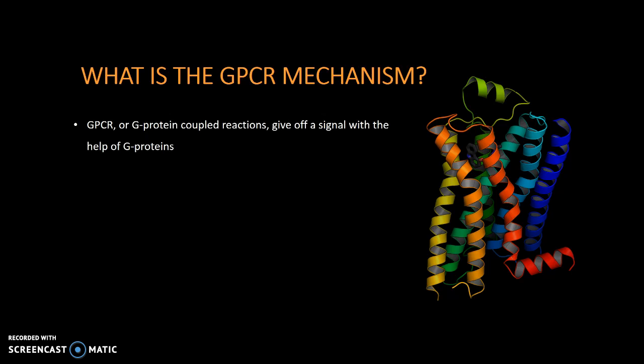This is important because it allows the cells to utilize signals that wouldn't be able to pass through the membrane. Usually this is because the signals are really large or they are hydrophilic, so they can't pass through the fatty part inside of the membrane. G proteins themselves are known as guanine nucleotide binding proteins. I will talk about those some more a little later on.